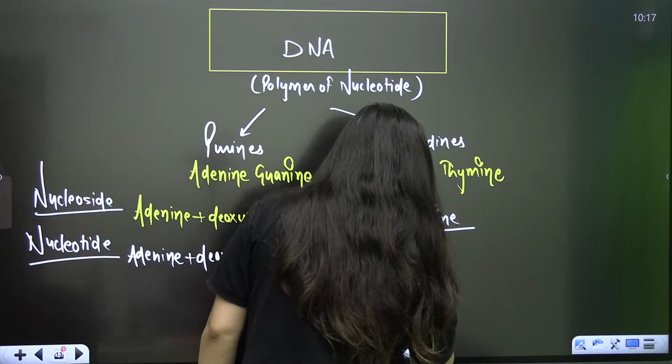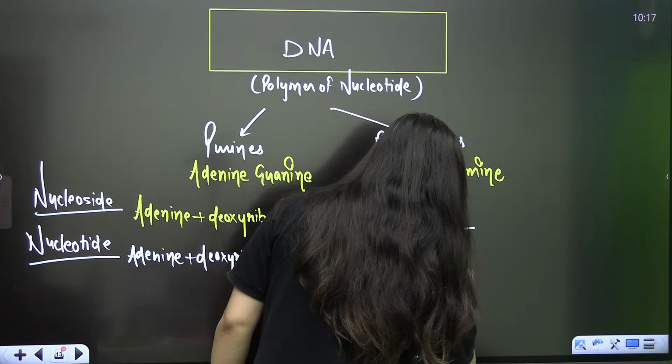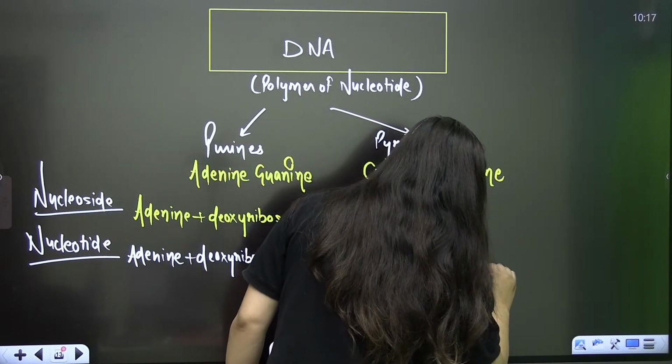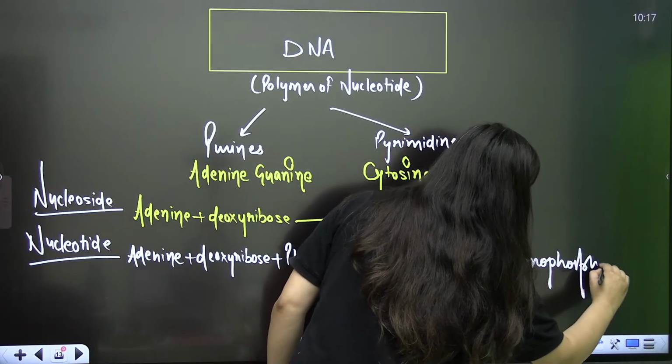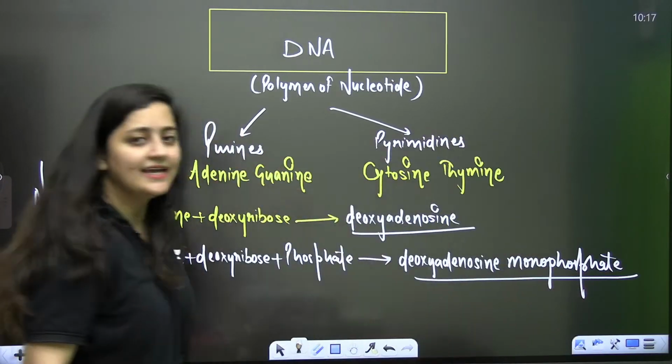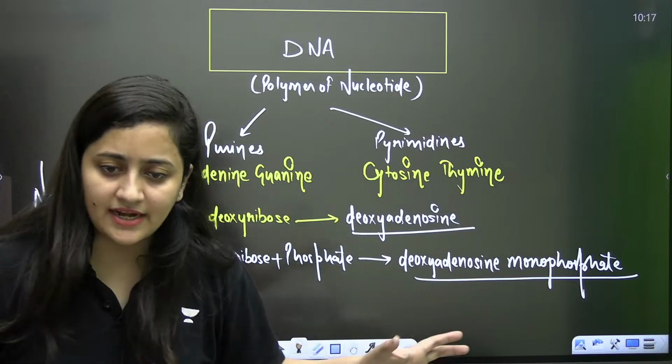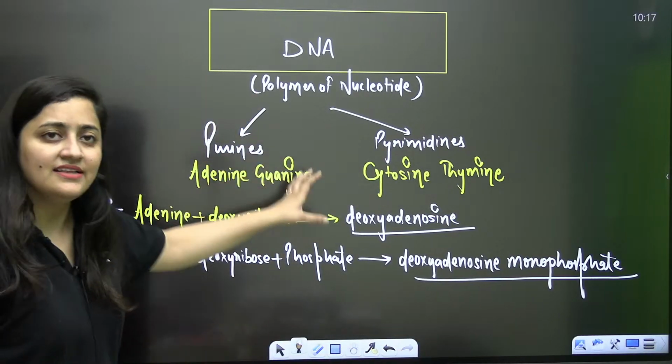So it is going to be deoxyadenosine monophosphate, or deoxyadenylic acid. Deoxyadenylic acid. So that's what we have covered in the DNA structure.